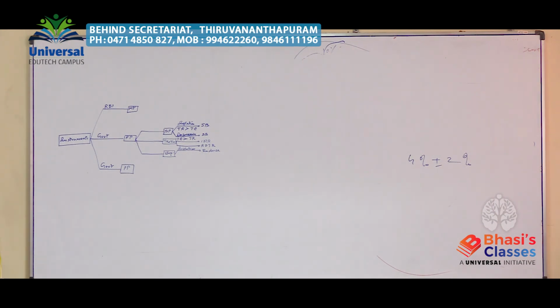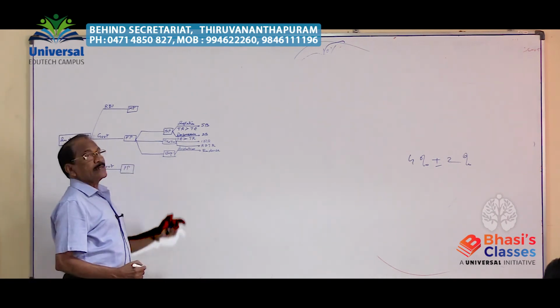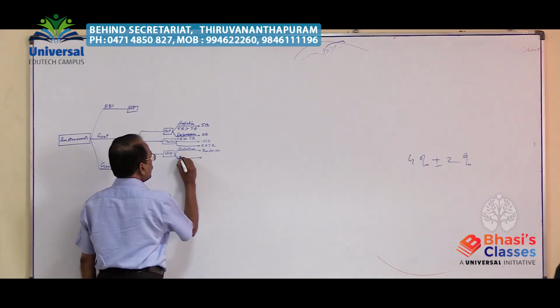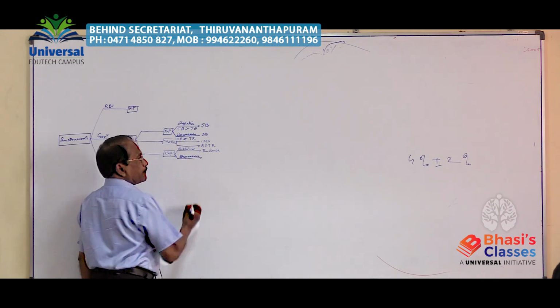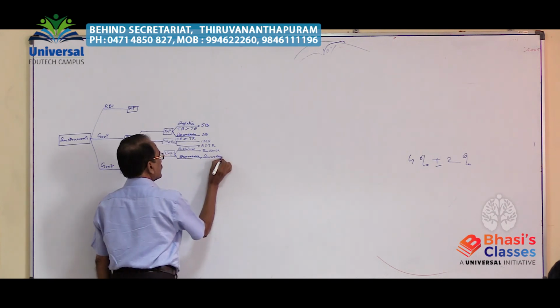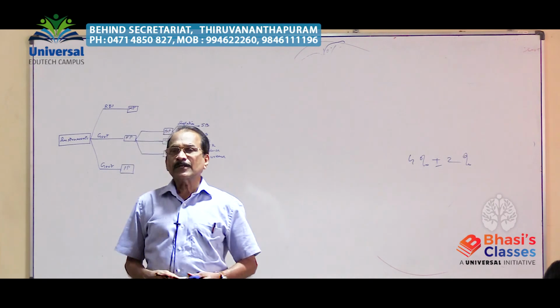And during the depression period, to boost and revive the economy, increase government expenditure.